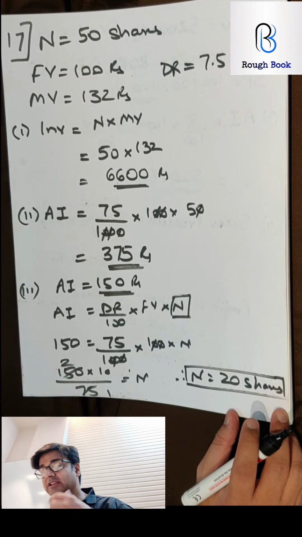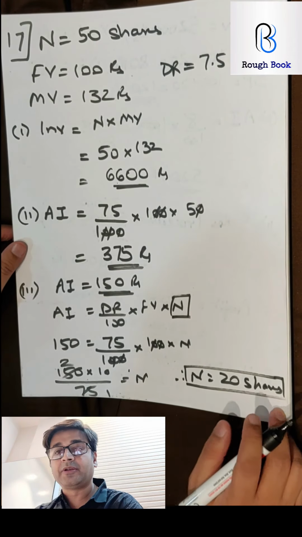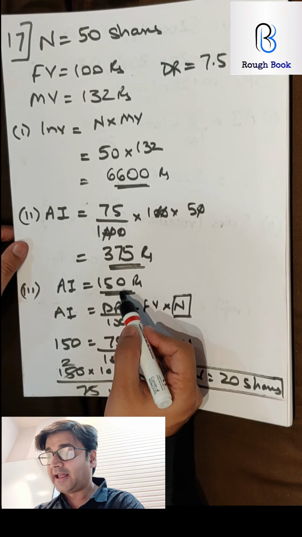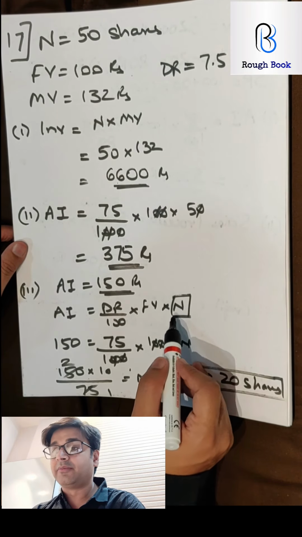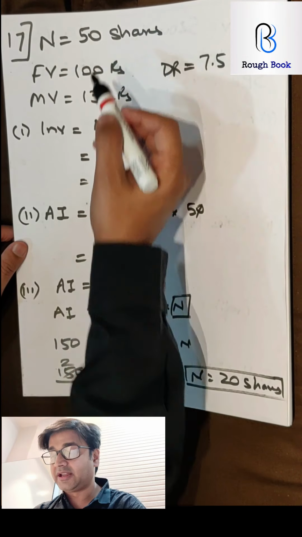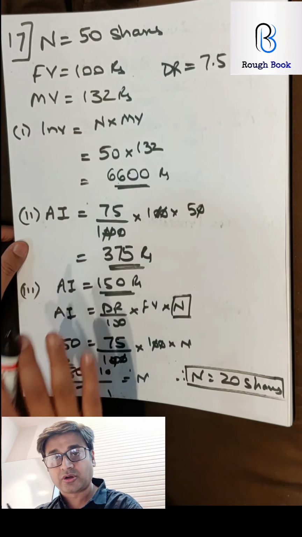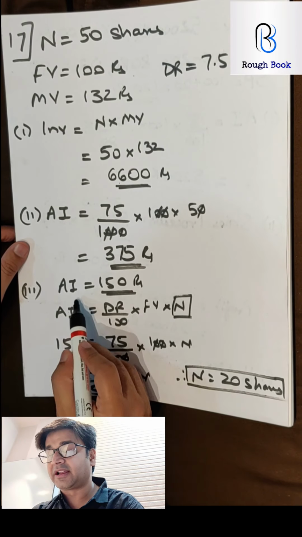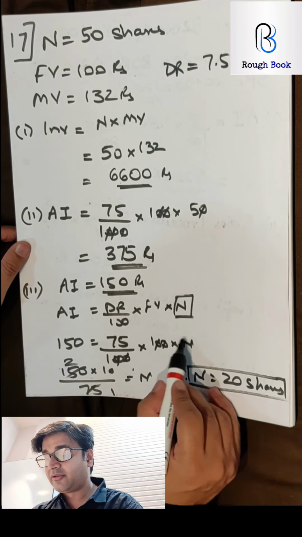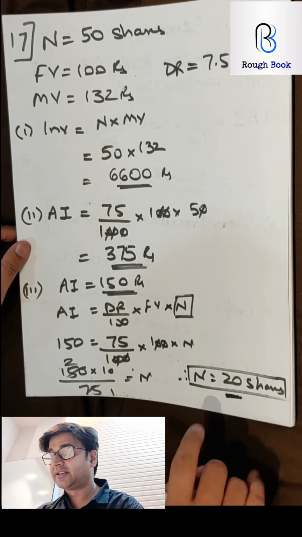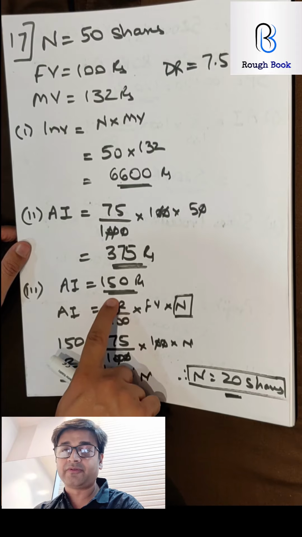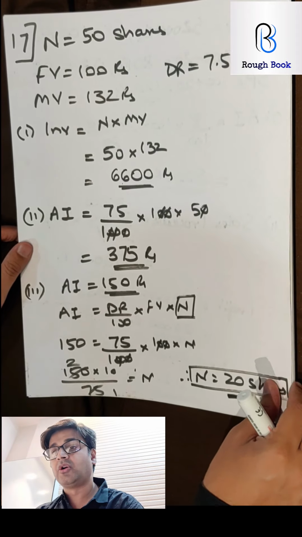Do you understand this? See, there are different ways to solve this. I have seen people taking 375, adding 150 to that, calculating the number, and then whatever number they get, they subtract it from 50. So they get 70 and then they subtract. That is also a logical method, but a lengthy method. An easier method would be to directly take annual income as 150, and then whatever number of shares you get is the shares he needs to add in order to increase his income by 150. Is that clear, everybody? Okay, great. Let's go with the next question.